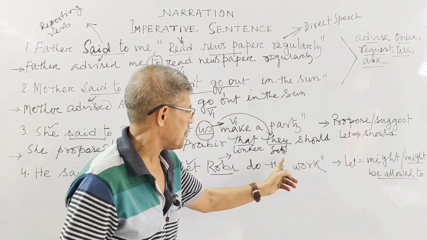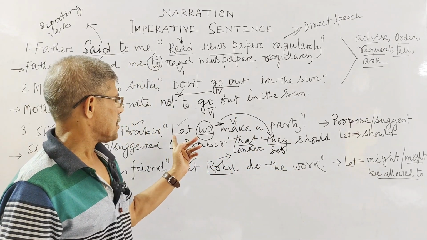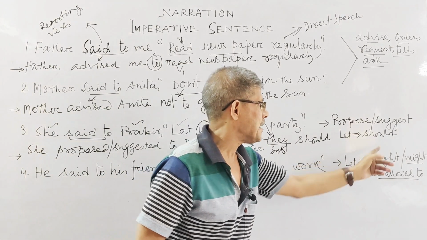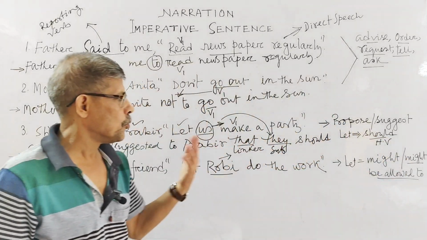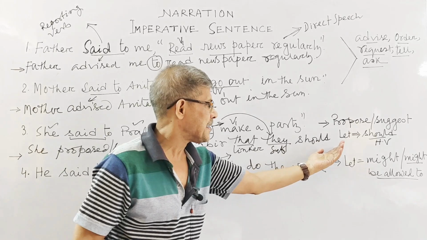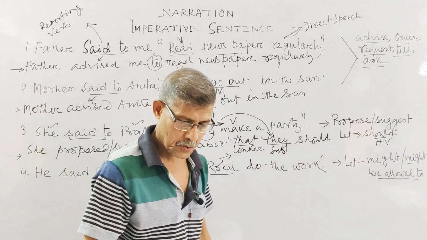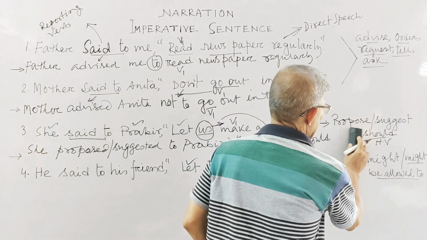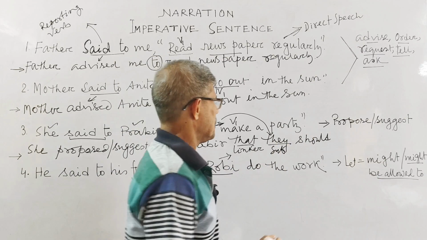At the same time, I have already told you let equals should, and you know should is your helping verb, isn't it? So we know very well that before setting the main verb we have to write the helping verb should. So they should. Okay, now I am getting some space here. They should make